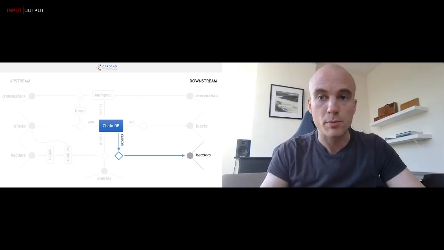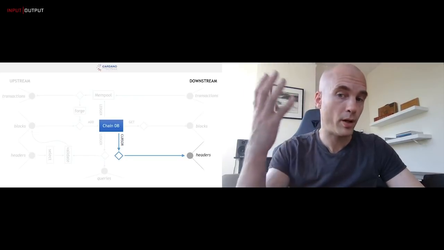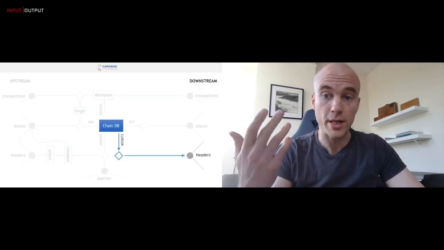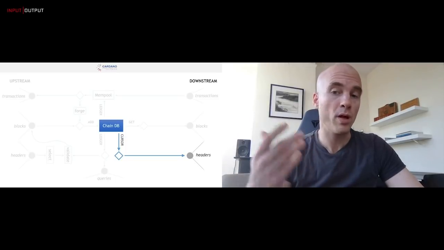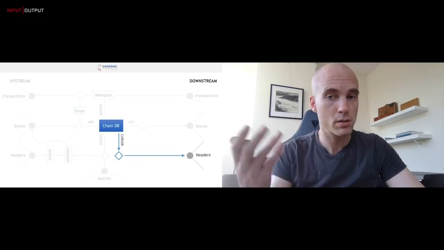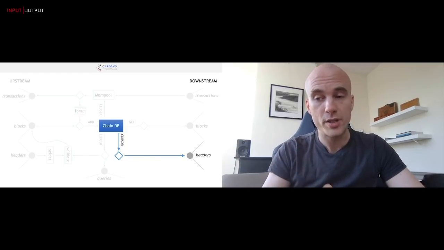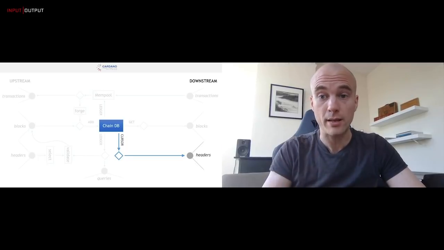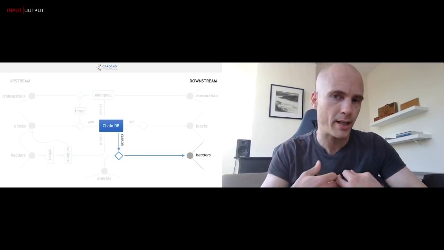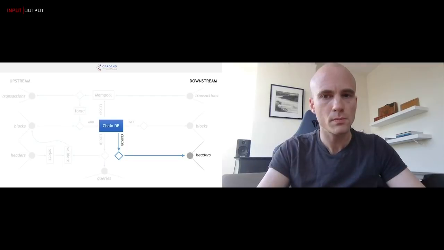And the reason for that is that it's more efficient, right? Downstream peers will be following lots of chains. They might not want all those chains. They might only want one of them. And so we can send them headers. They are small. And so once they make a decision which chain they want, they can then request the blocks from that chain rather than getting blocks from all of them.